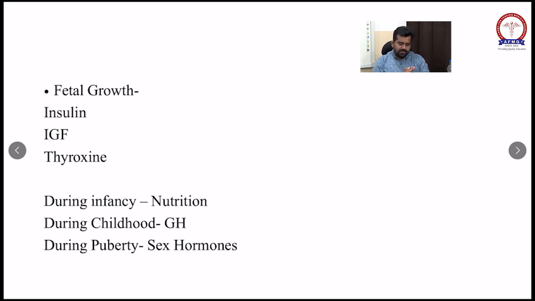Okay, now we will discuss Scammon's curve of growth. This graph represents the four main growths of the body. These four main growths are the lymphoid tissue, neural tissue, general body height and genital growth.